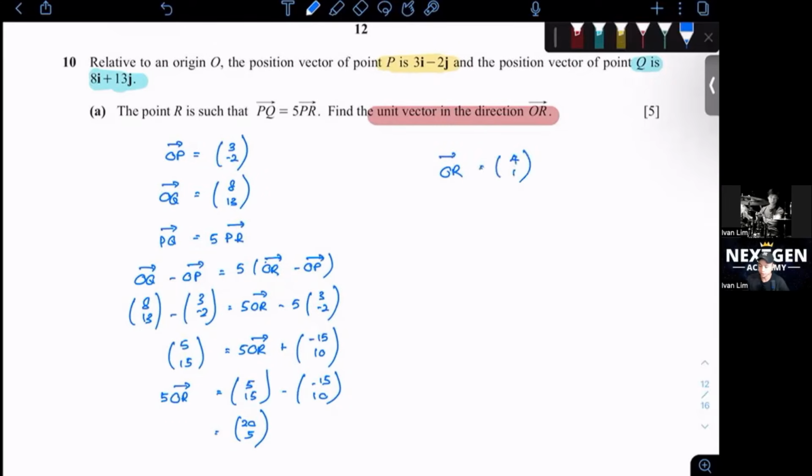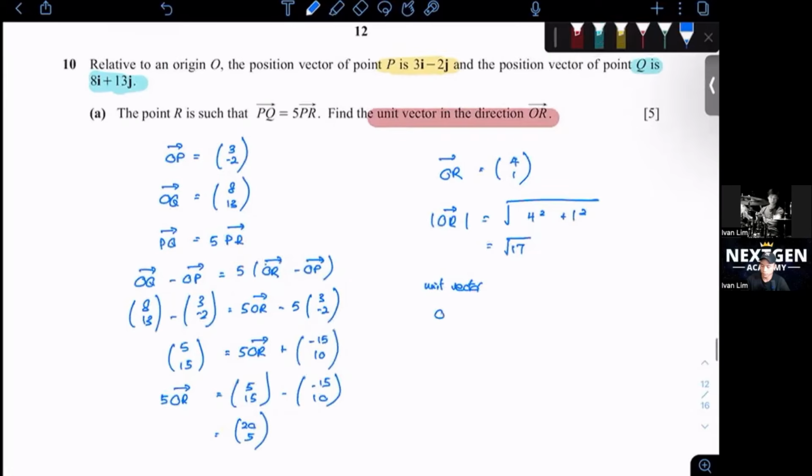You should know by now how to find your magnitude. OR will be 4 squared plus 1 squared, which gives you square root of 17. The unit vector will just be the vector divided by the magnitude.